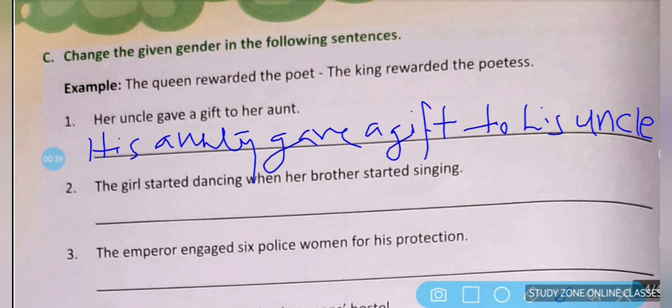The second one is the girl started dancing when her brother started singing. So you can change the feminine into masculine and masculine into feminine. The boy started dancing when his sister started singing. Okay, so in the same manner you will have to solve the rest of the sentences. So I am leaving all these sentences for you to solve on your own.